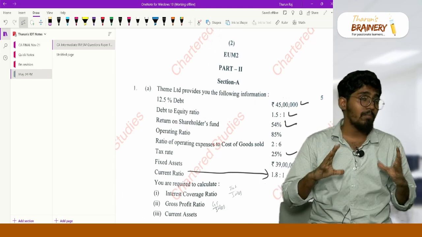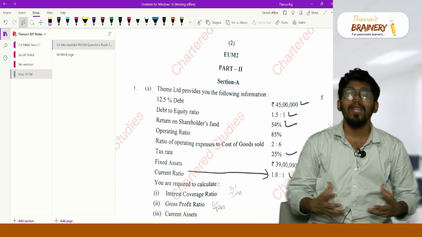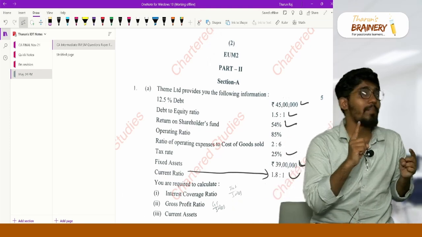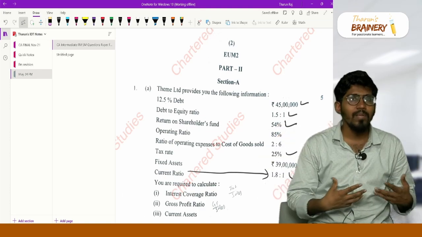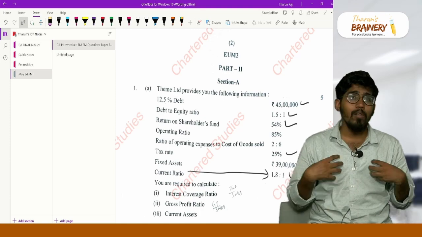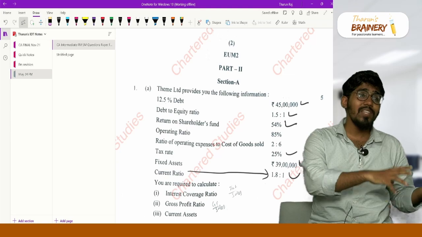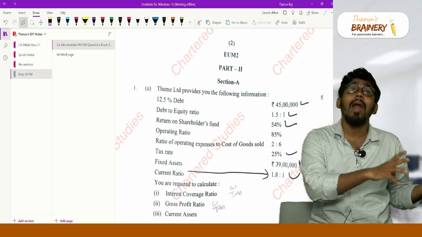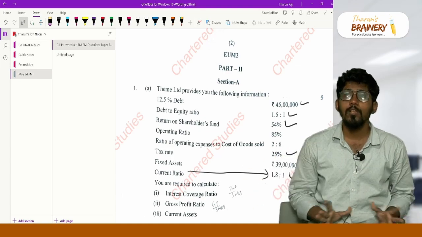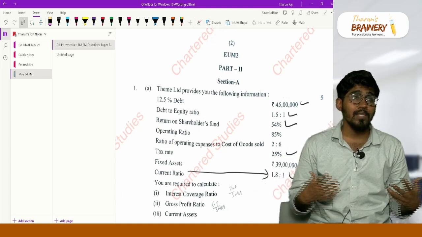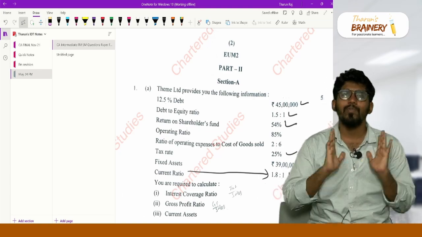And moreover, the only thing that I want to tell you is practice, and learn the financial management subject, okay? For examination, I'm telling practice. In regular class, I don't do practice. In regular class, I will teach a lot of concepts, and we'll be discussing a lot of things from a practical point of view, because I always believe conceptual understanding is a must. For practice, understanding the problem is one thing, approaching the problem is another thing, solving the problem is another thing. So you have to have a holistic approach to solve all these problems. Only then can a subject like financial management be handled. It is a very easy subject. The only thing is the right approach, the right mindset, okay?